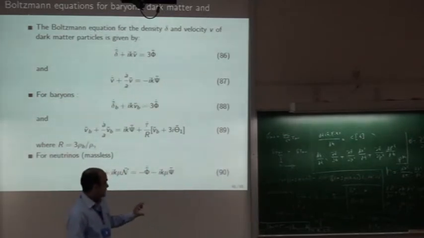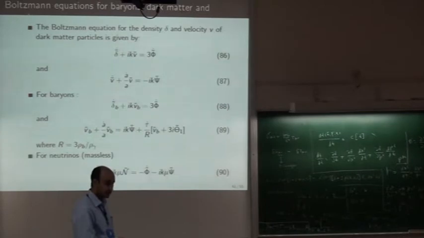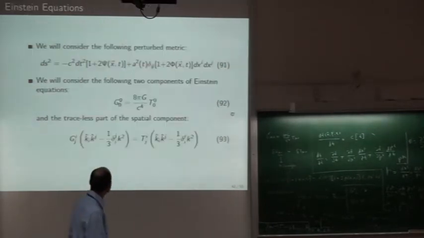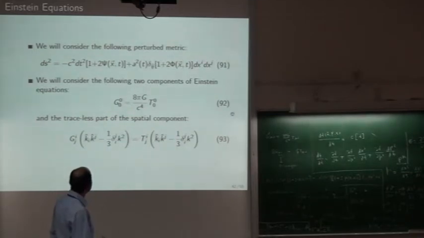I have not written the expression for the energy momentum tensor and for its perturbation, but I will try to make sense of things. So you know this is the metric which I have already introduced to you. We consider this 00 component.